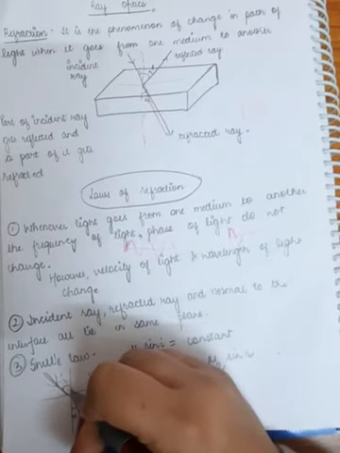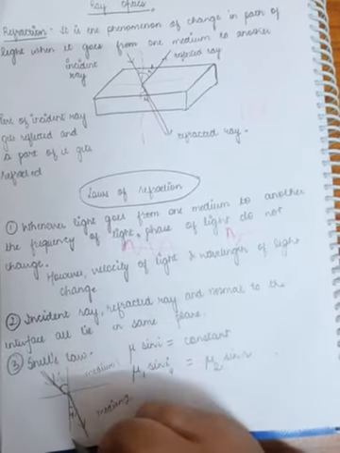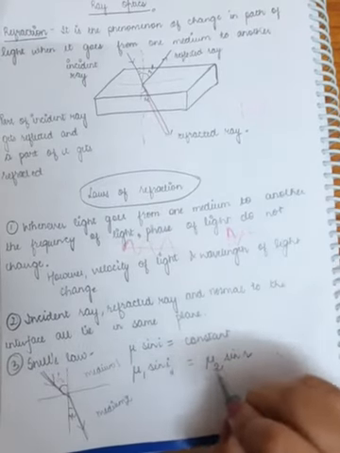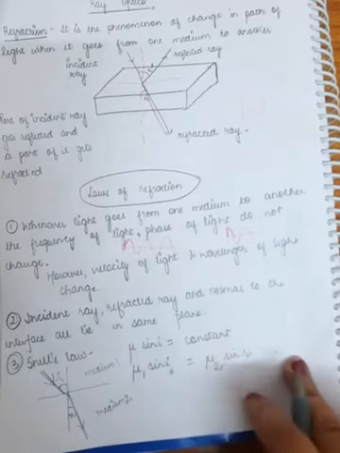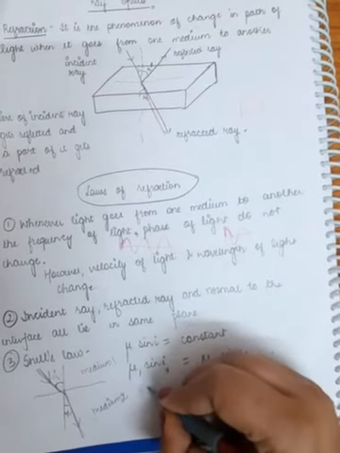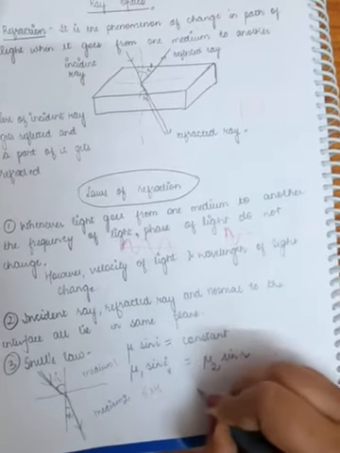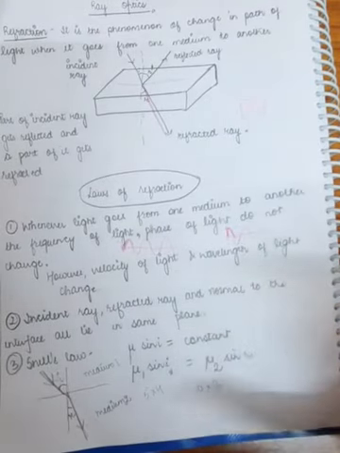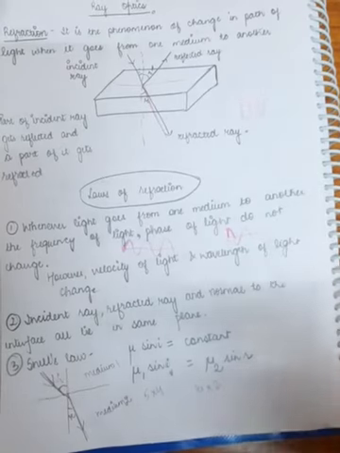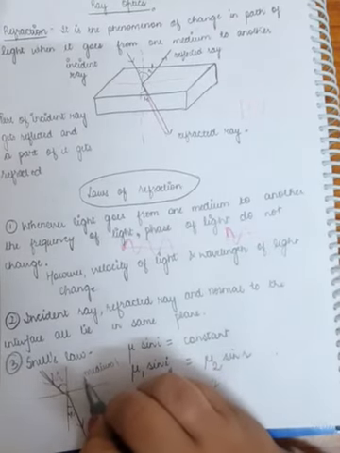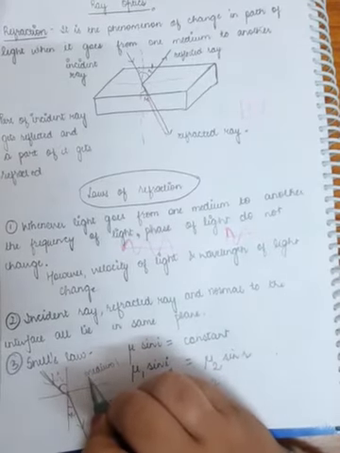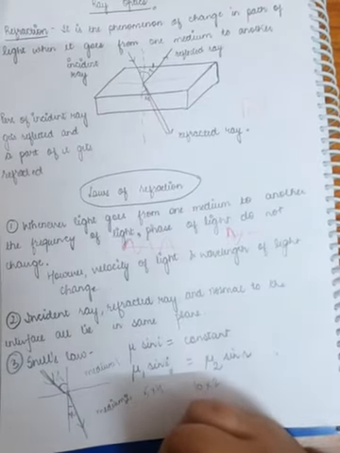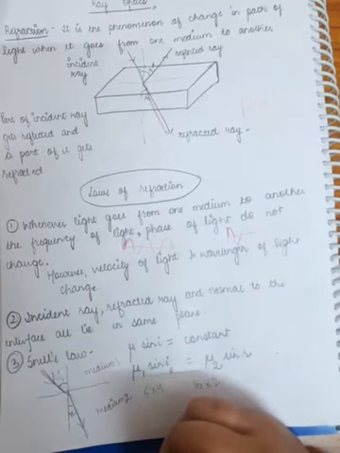The angle made in medium 1 is I and the angle made in medium 2 is R. So mu 1 sine I equals mu 2 sine R. The product will be constant, whether it is 5 into 4 equals 20 or 10 into 2 equals 20. mu 1 is the refractive index of medium 1 and mu 2 is the refractive index of medium 2. So this law is Snell's law.